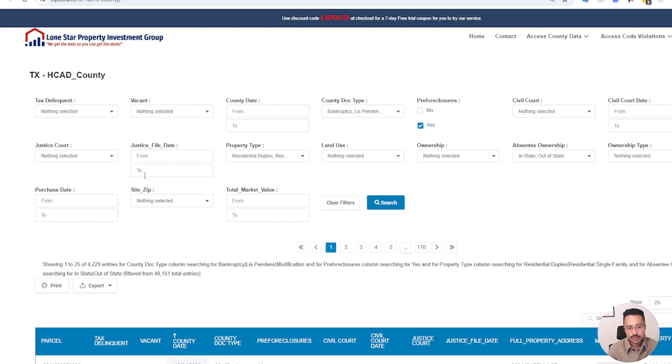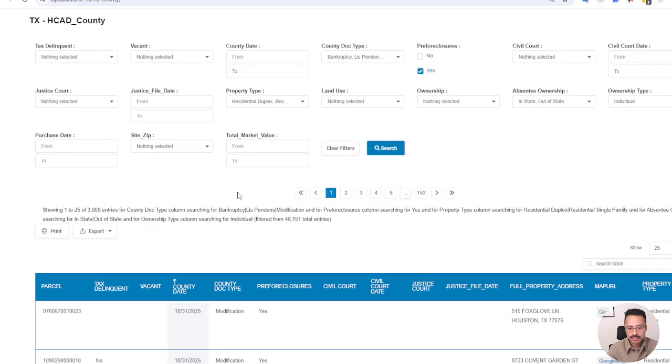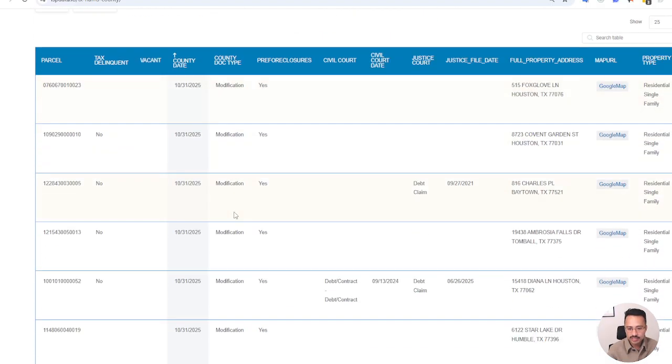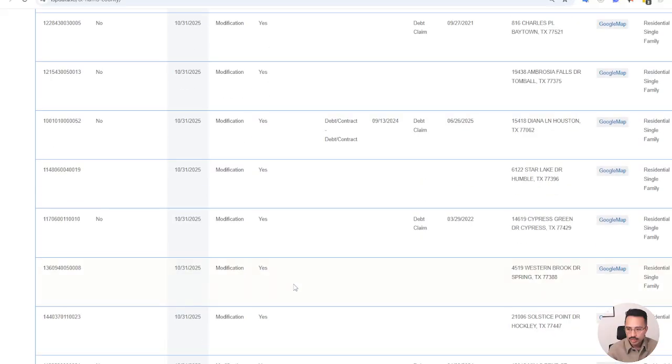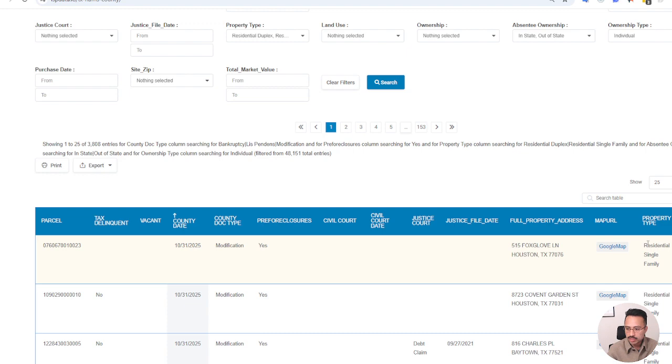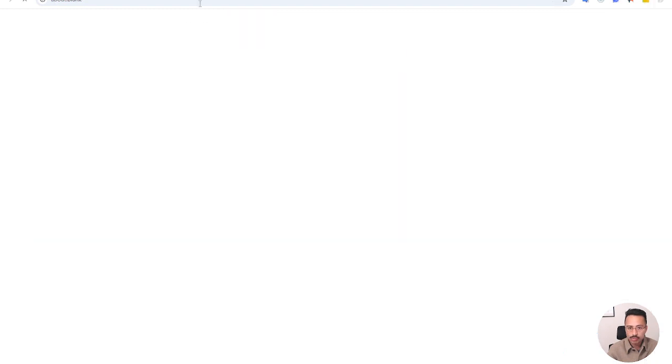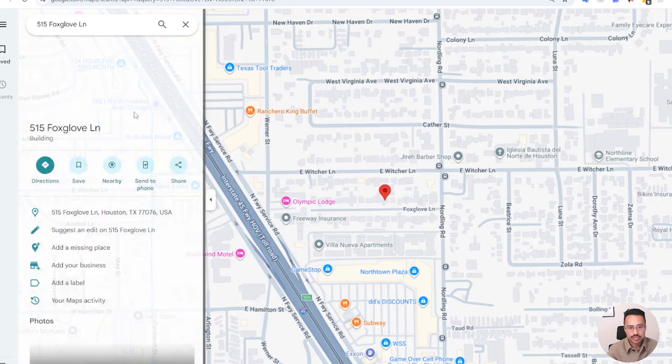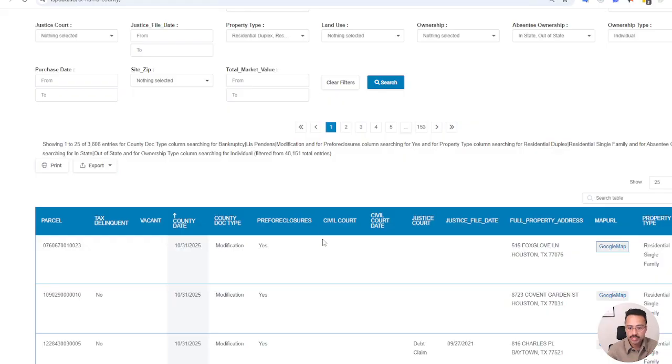Let's say you're also interested in just reaching out to individual property owners, right? Maybe you don't want to reach out to LLCs or corps. You're not interested in governmental or nonprofit or religious owners, right? So in this case, this is a pretty solid list that you could just export and start reaching out to property owners, right? We give you the ability to see what kind of property it is. You can click on this Google Maps link. It'll open another page just to verify the properties and whatnot, right?